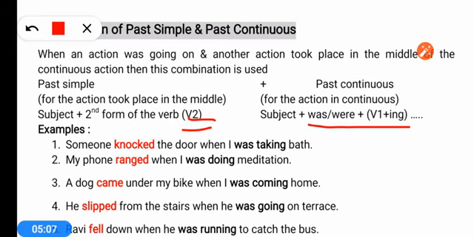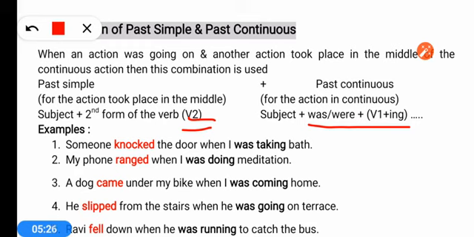Someone knocked the door when I was taking bath. So when I was taking bath, one action was going on. If any other action happens in the middle, then it is known as the combination of past simple and past continuous. Once again I am explaining.